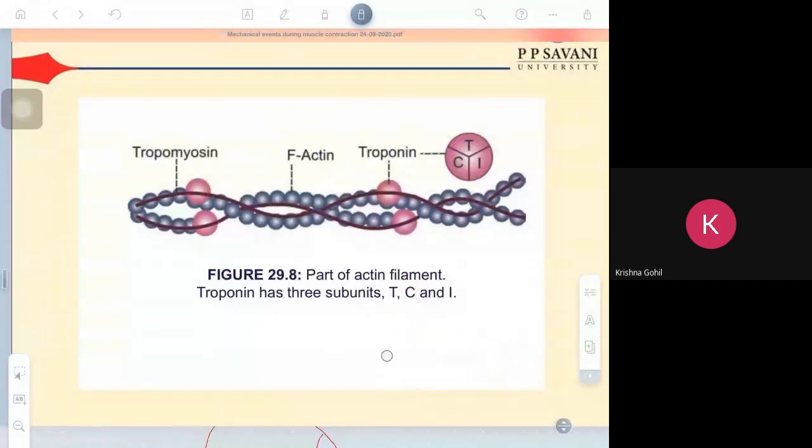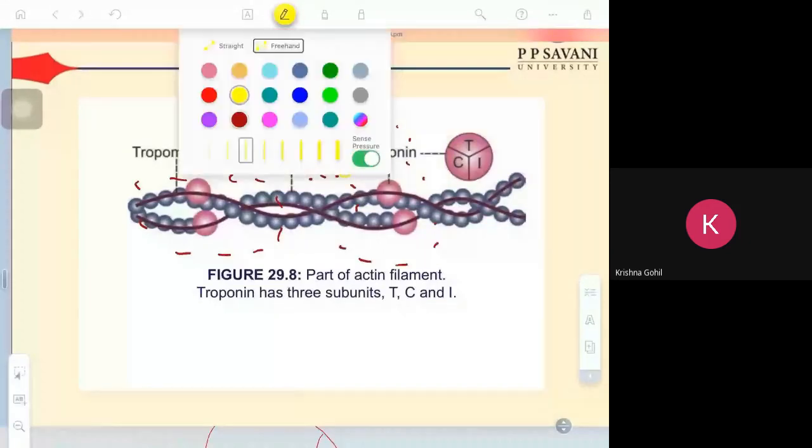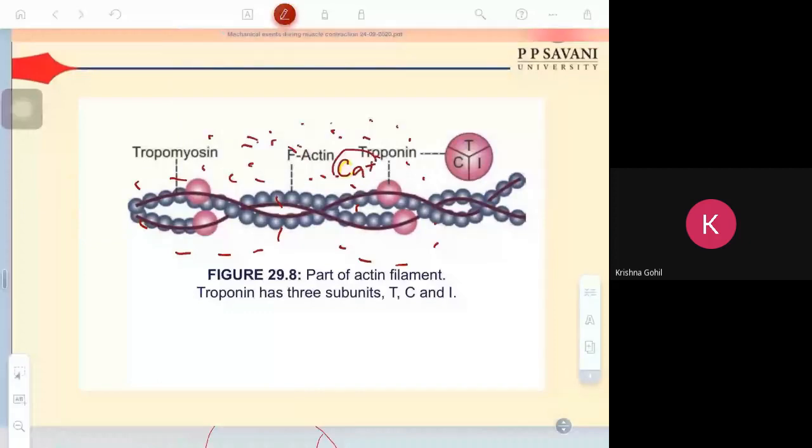I'll make it clear. You know the calcium is present in the sarcoplasm, the fluid. What I have told is that sarcoplasm has calcium ion. Now this calcium ion will bind troponin. Where will it bind?